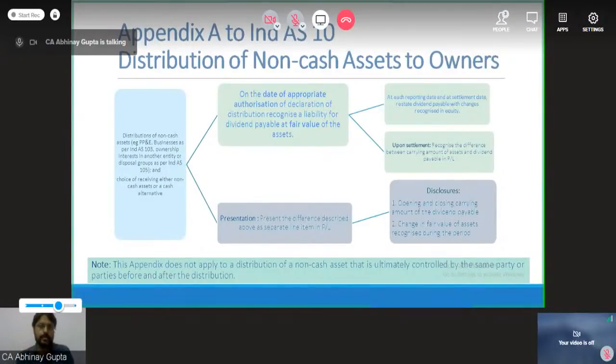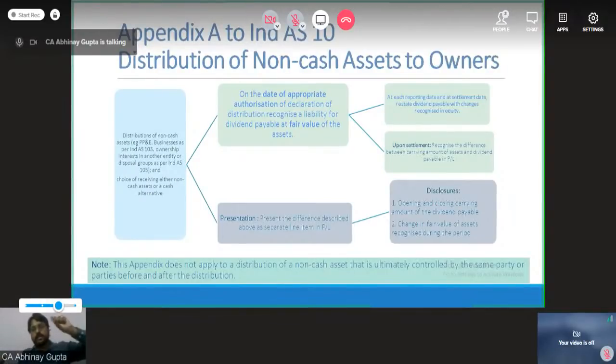Now upon settlement, what happens? Suppose I made a settlement in January 2021. Recognize the difference between the carrying amount of the asset and the dividend payable in the P&L. So my liability was stated at, say, rupees 2100 into 1000, and on the date of settlement, the price has come down to, say, 2000. So I am actually settling at 2000 only.